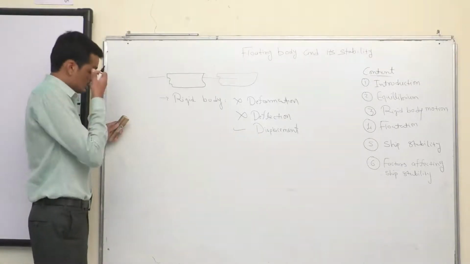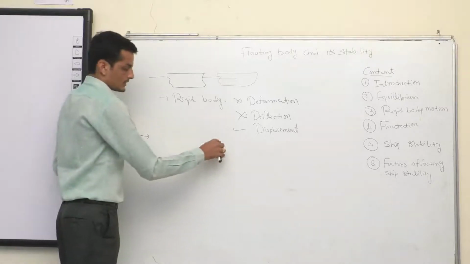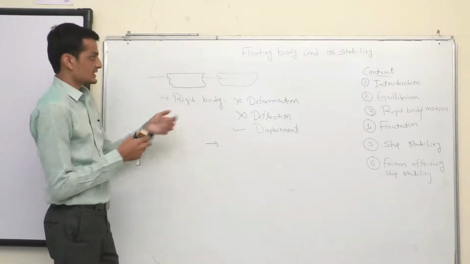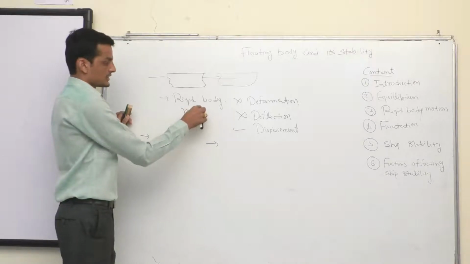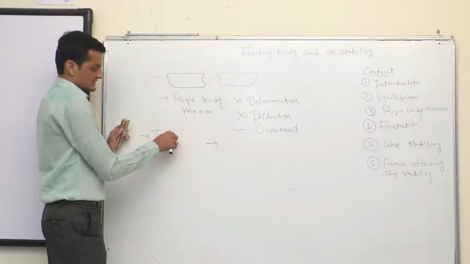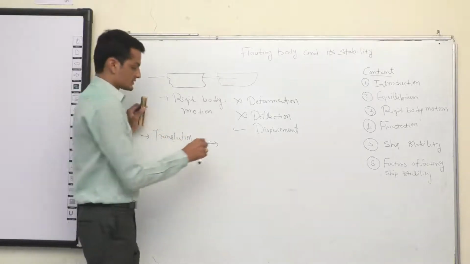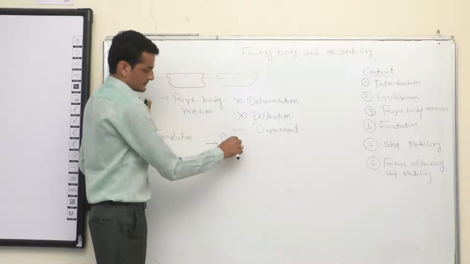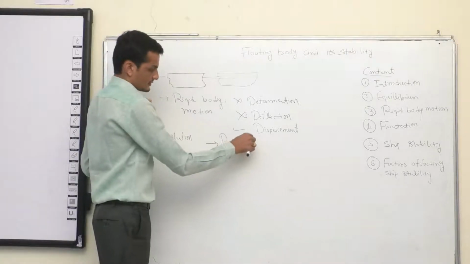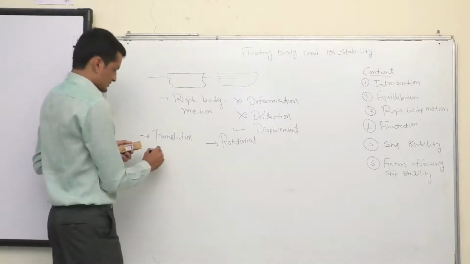So we'll see, rigid body motions are categorized in two parts. The first one is called translational motions, and the second one is called rotational motions. So, in translational motions,